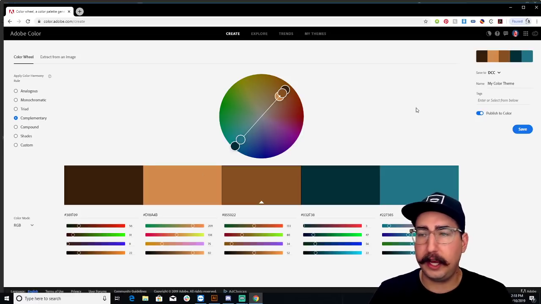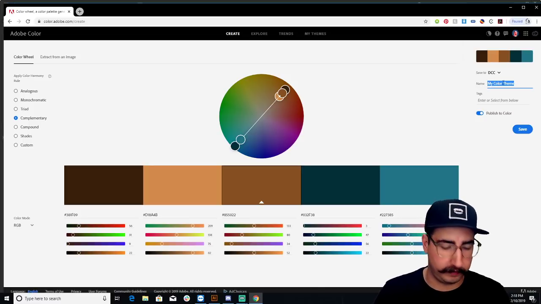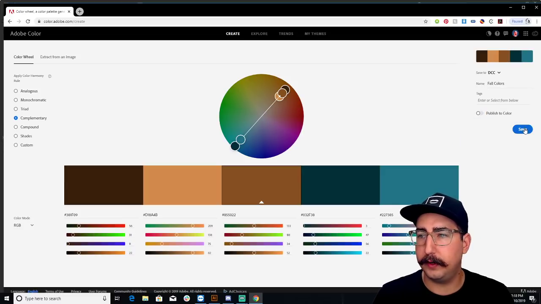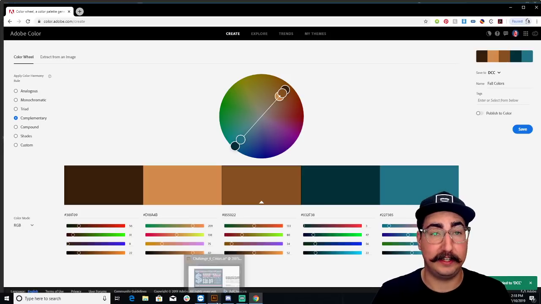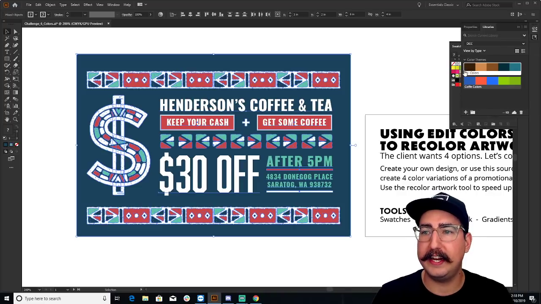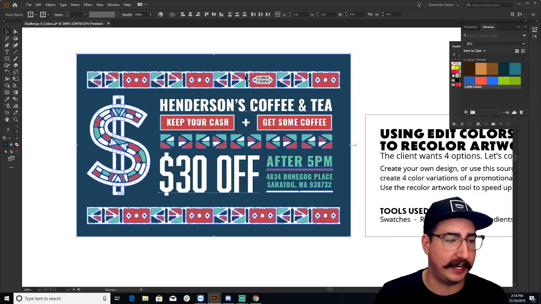The best thing about working with color.adobe.com is that I can come over here and I can name this, and I'm saving it to my library for our daily creative challenges. And I'm going to save it as fall colors. Now I'm going to go ahead and hit save. And watch this. Amazingly, I go right back into Adobe Illustrator. I'm going to click on my libraries over here. And now I already have my fall color theme. Totally amazing. My fall colors are here. I just picked them and they've immediately converted over.